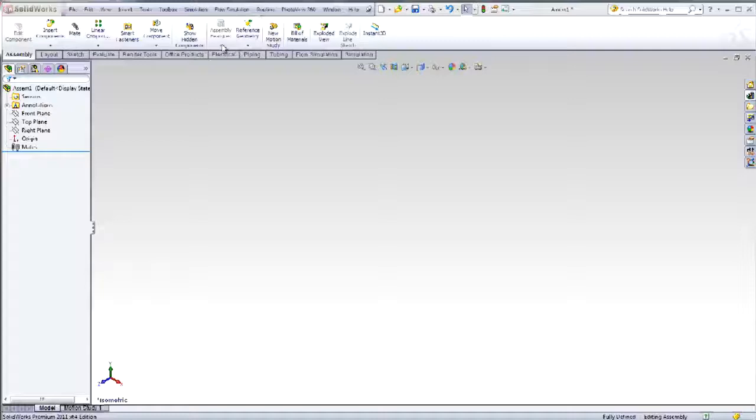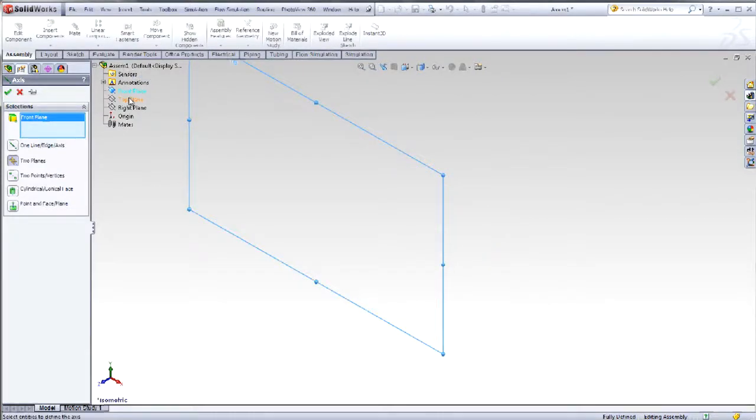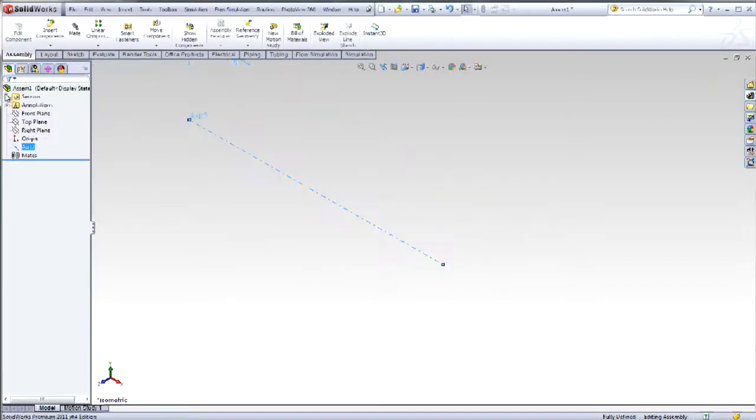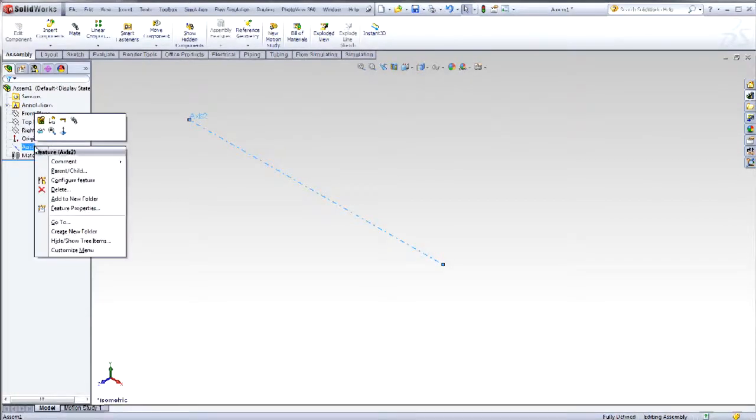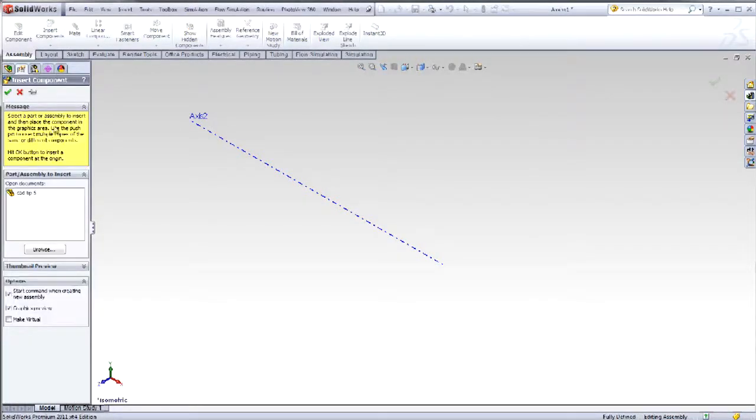The wheel is the first component in the assembly, and it is fixed by default. In order to mate the wheel concentrically to the axes, I'll have to float the component. Right-click on the component, click Float. Now select the cylindrical face of the wheel, hold the Control key down, select the axes, click Mate. Coincident is selected by default, but you want concentric. Select concentric, click OK. Now the wheel moves concentrically about the axes.